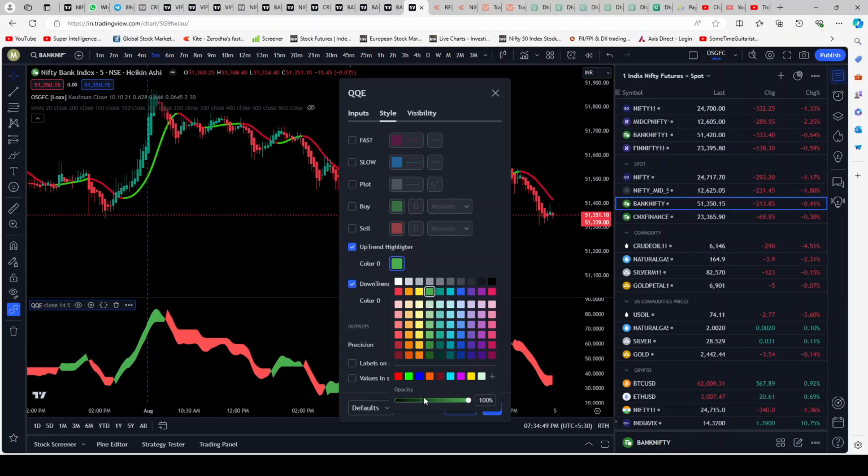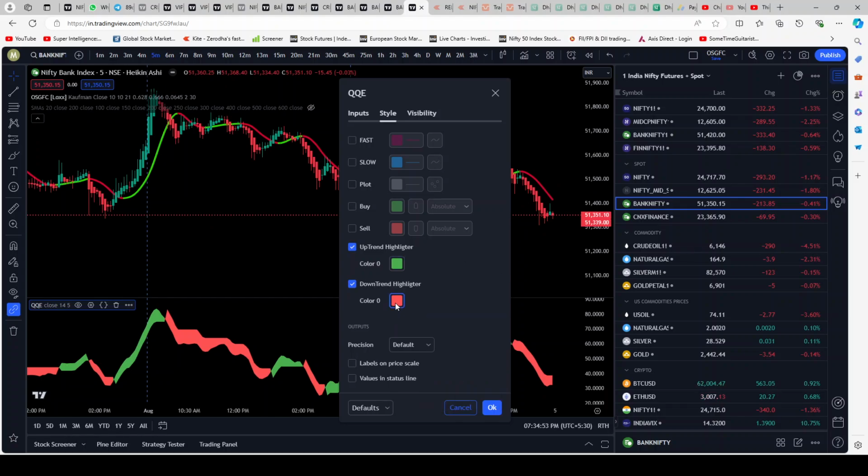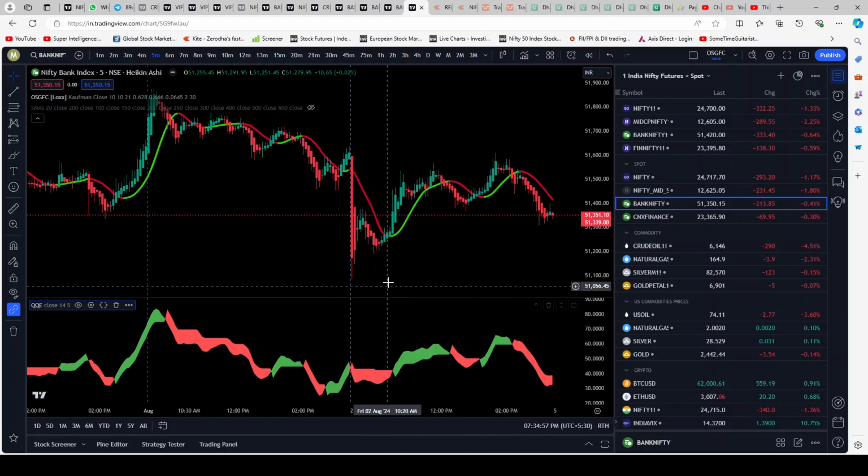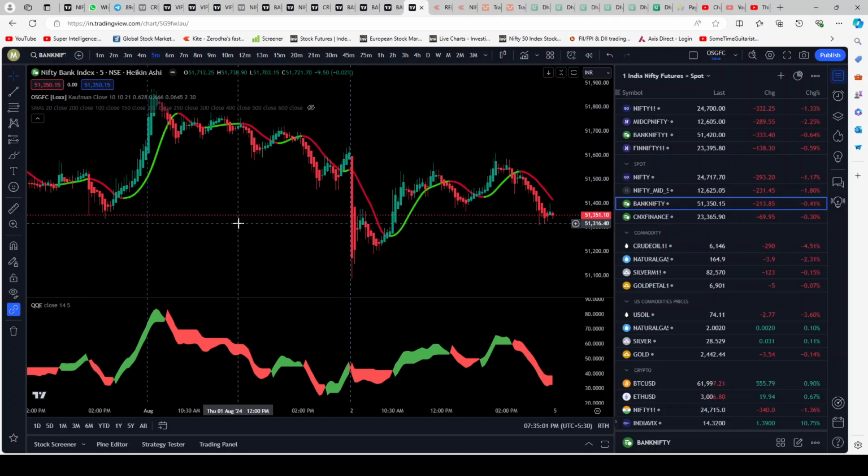I've made them darker. This by default I think comes at 30. I've taken it to 100. Red also I think by default comes at 30. I've taken it to 100 so that it's a little more visible, and we get this setup. All right, this setup, if you can see in terms of candles, Heikin Ashi candles, in terms of colors, it's almost near perfect. It's taking out the noise from normal candles and it's showing you a view that is easy to analyze and act on.